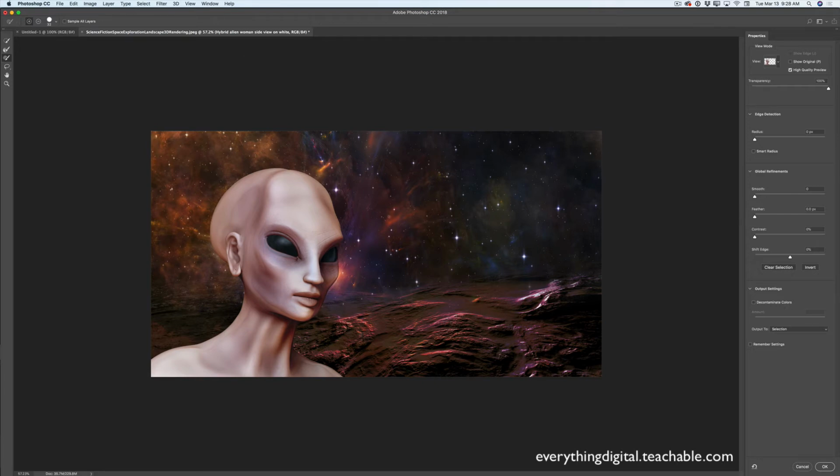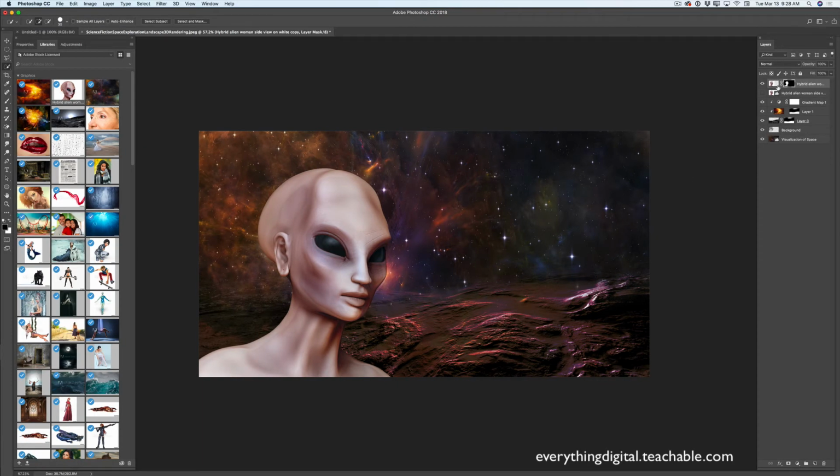After I am satisfied and happy with my selection and masking, I need to specify output. I will specify output setting to new layer with layer mask. I will click OK, and voila. And now I have my new layer with layer mask. I'm happy with my alien. I'm happy with everything, but I would like to apply a few modifications.